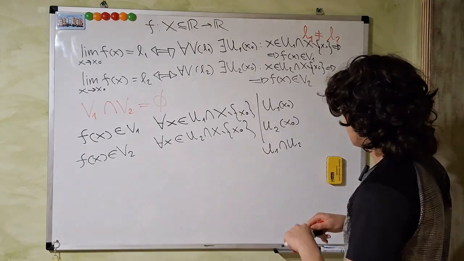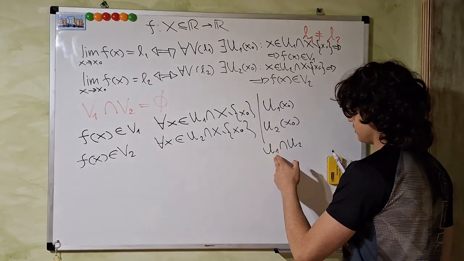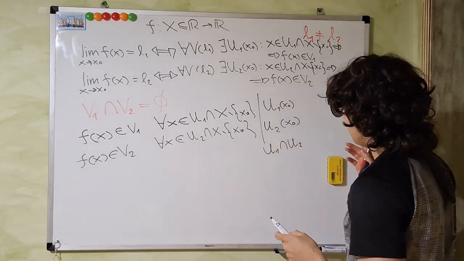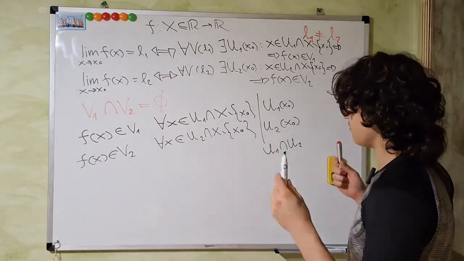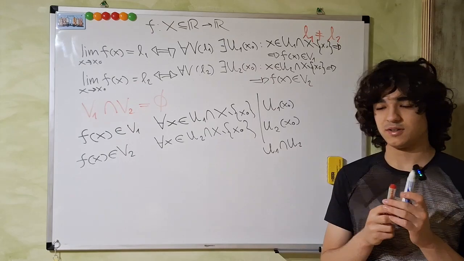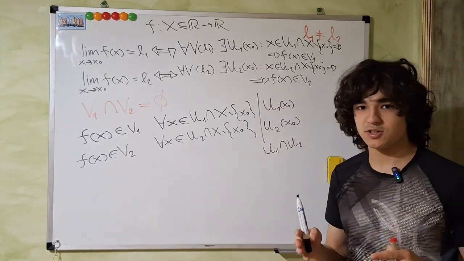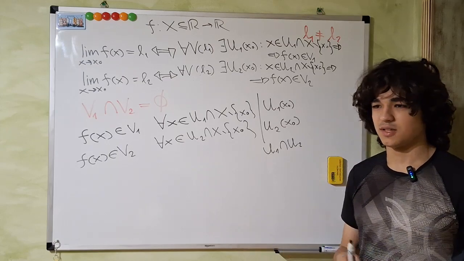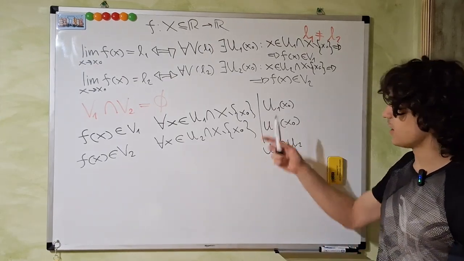Now, this being a neighborhood of x naught, well, it's not clear yet, because we have another thing that is very important and often misunderstood: x naught is an accumulation, limit, or cluster, whatever you want to call it, point of the domain of the function.